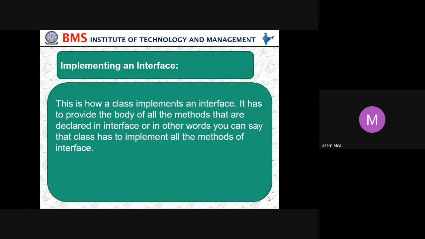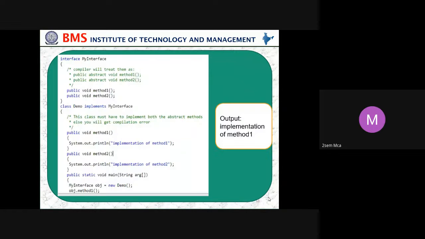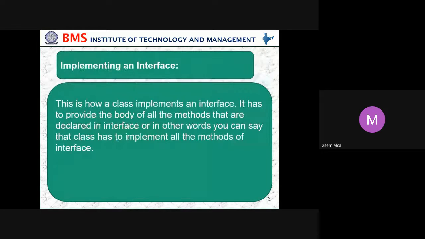Okay. So how do we implement an interface? This is how a class implements an interface. It has to provide the body of all the methods that are declared in the interface, or in other words, the class has to implement all the methods of the interface. The interface doesn't have an option of implementing. If you want anything to be implemented from an interface, you have to implement or use that in the class. Then only we can implement.